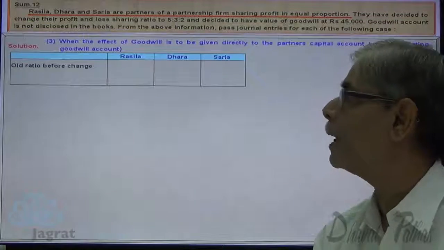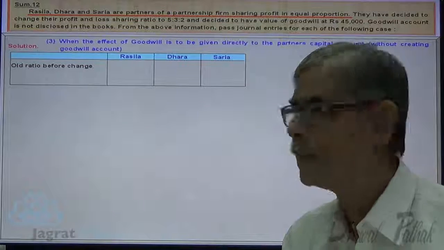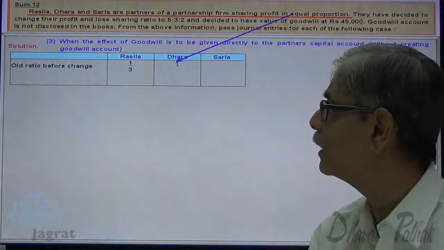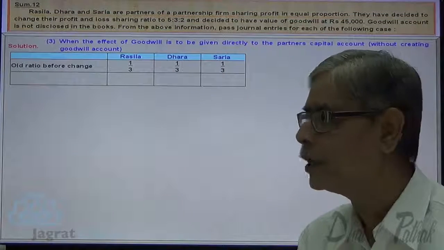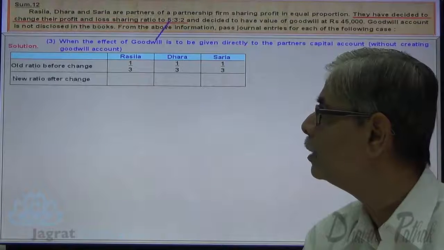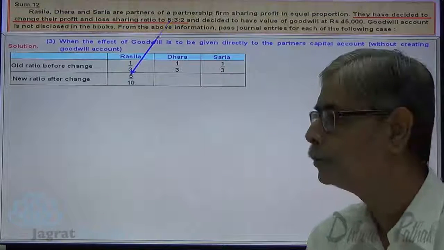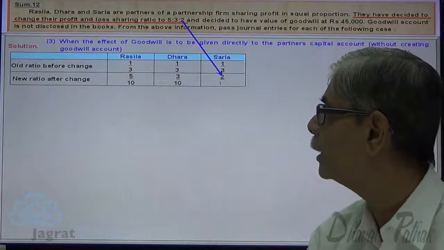Now, there are three partners, Rasila, Dhara and Sarla. They are equal partners, so their old share is 1/3, 1/3 and 1/3. Their new profit sharing ratio is what? 5:3:2. So 5/10, 3/10, 2/10.